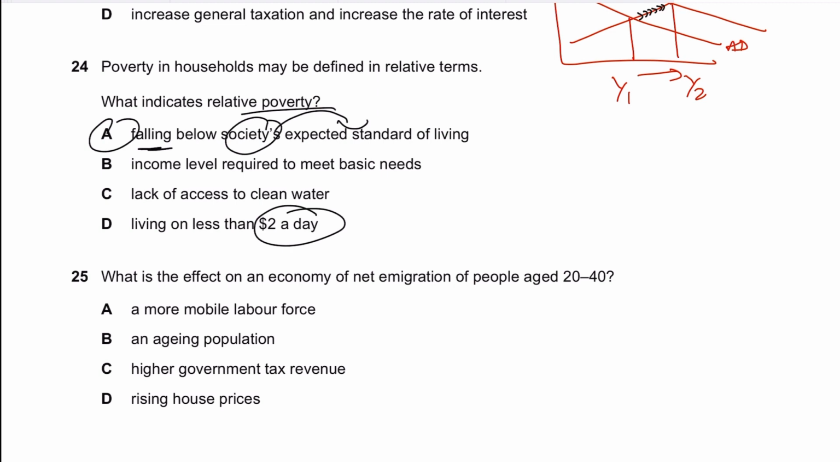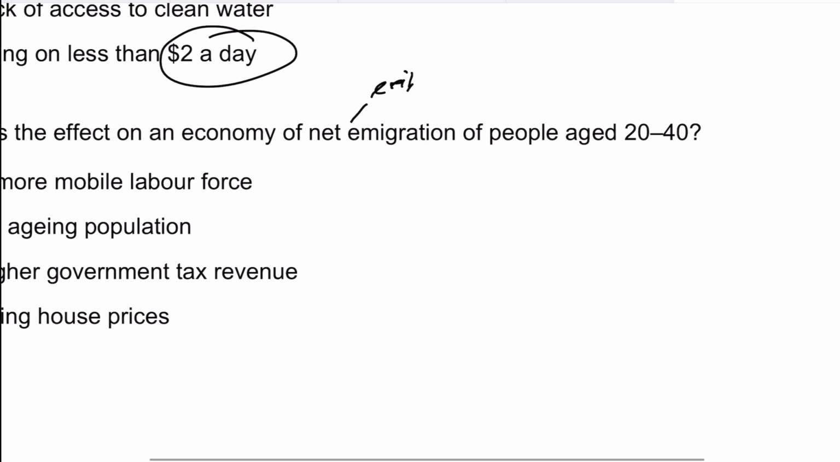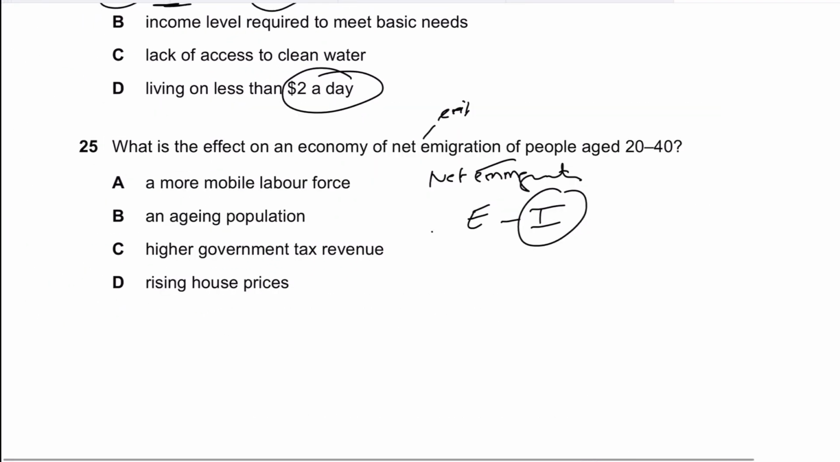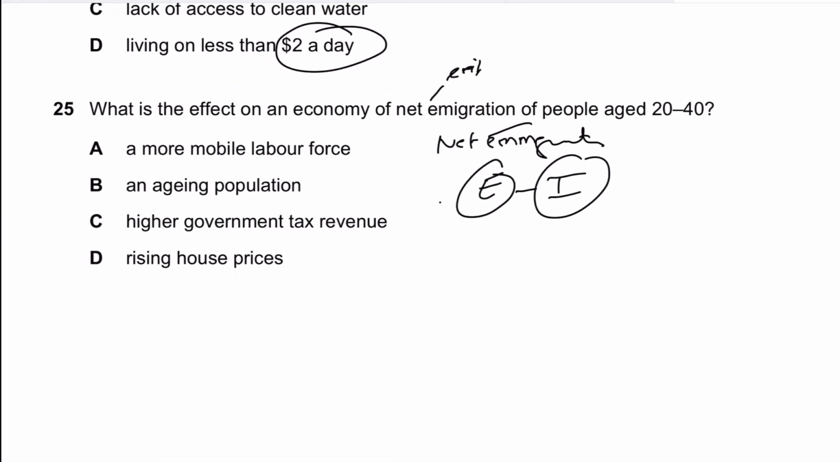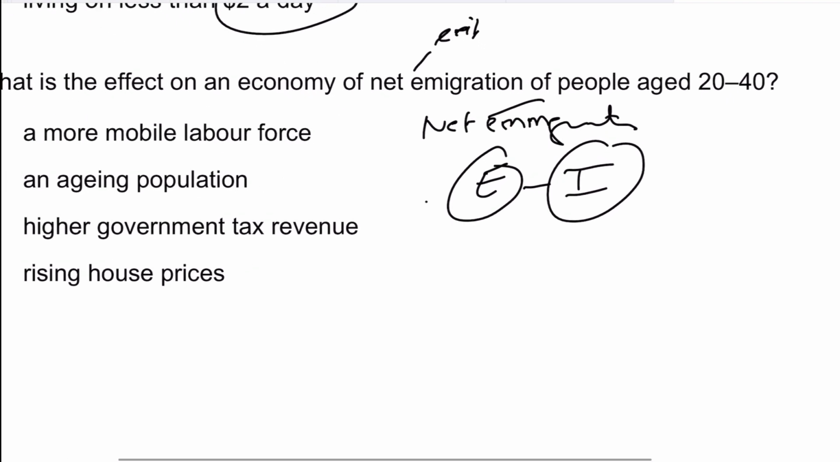Question number 25 states: what is the effect on an economy of net emigration? E means exit. Net emigration simply means emigration with an E, netted against immigration with an I. So it's basically emigration minus immigration. Immigration, with an I, means coming in, people who are coming into your country. Emigration, with an E, means exit, people going out. So net emigration is the difference between emigration E minus immigration I.